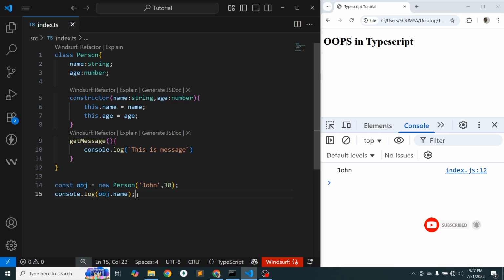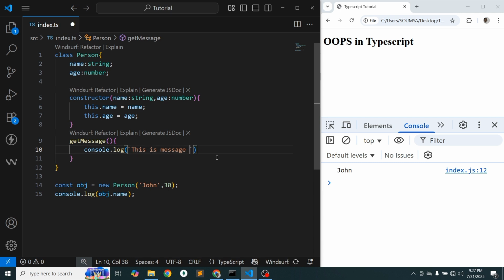Now to access these things, because name and age are class properties, within this class we can access name and age with the help of the this keyword. This actually refers to the current object.